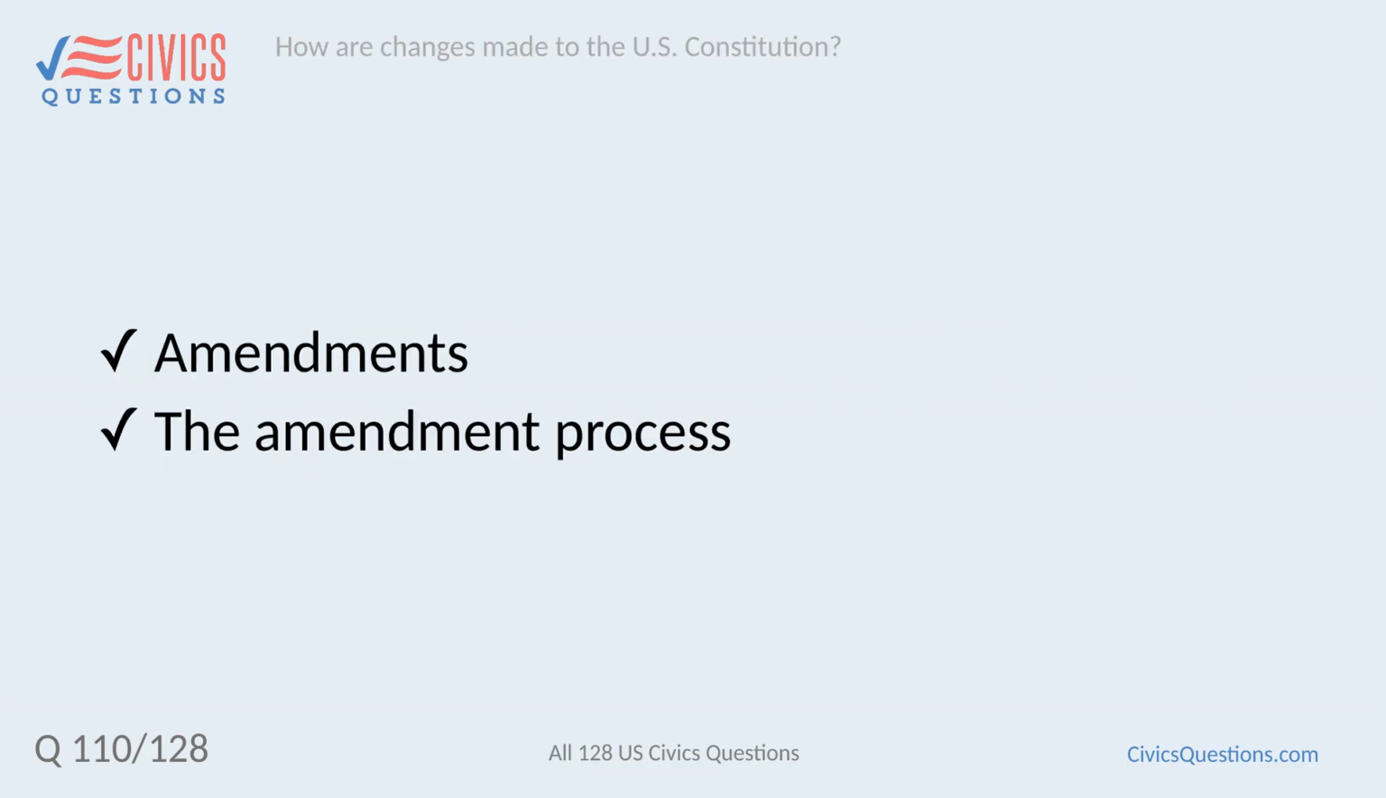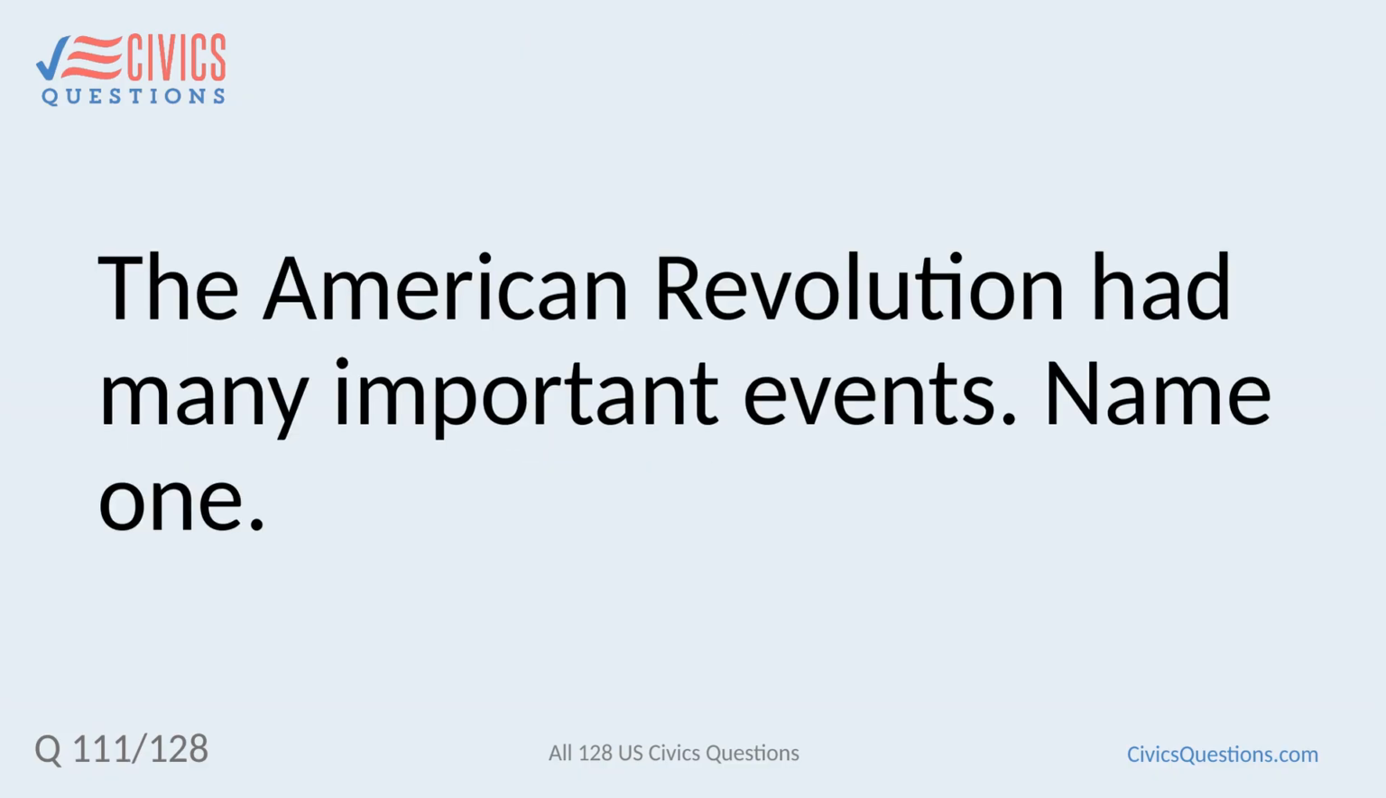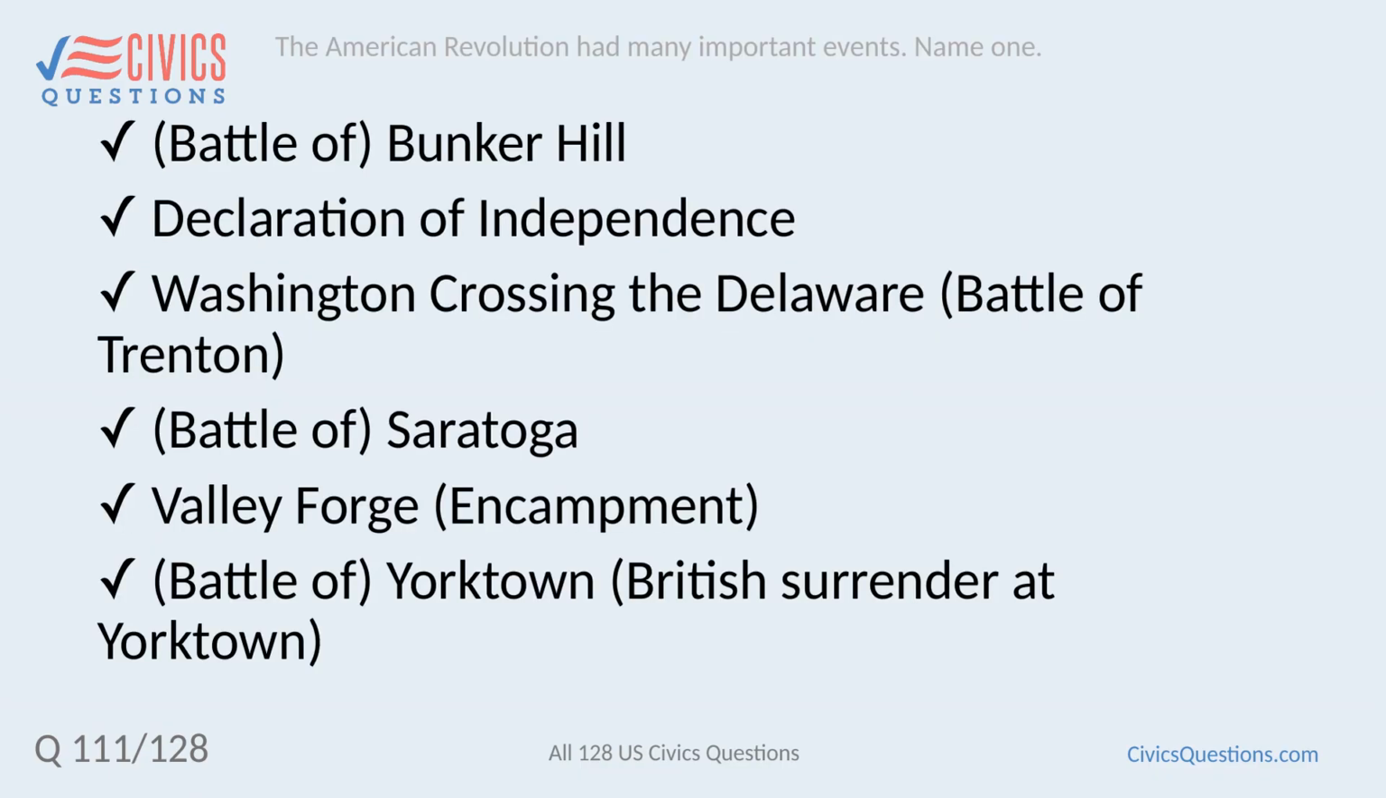Amendments. The amendment process. The American Revolution had many important events. Name one. Battle of Bunker Hill, Declaration of Independence, Washington crossing the Delaware, Battle of Trenton, Battle of Saratoga, Valley Forge encampment, Battle of Yorktown, British surrender at Yorktown.